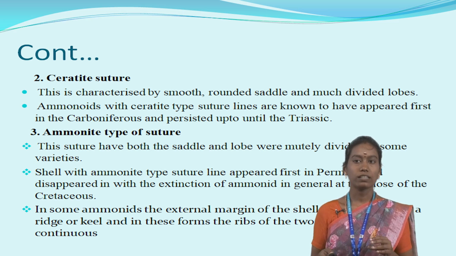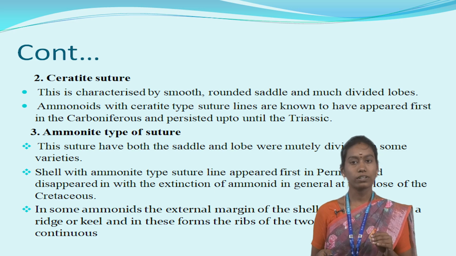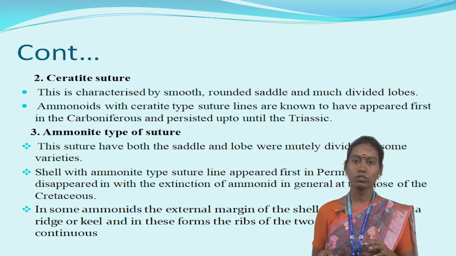In this suture, the suture has both the saddle and lobe, which were mostly divided into some varieties. The shell with ammonite type of suture appeared first in the Permian period and disappeared with the extinction of ammonites in general at the close of the Cretaceous period.